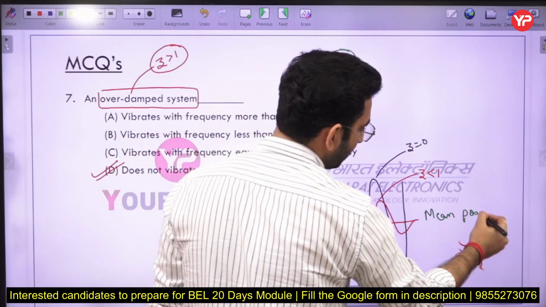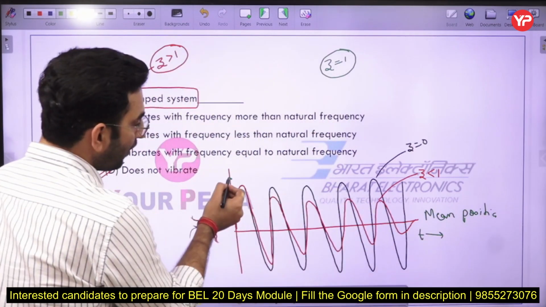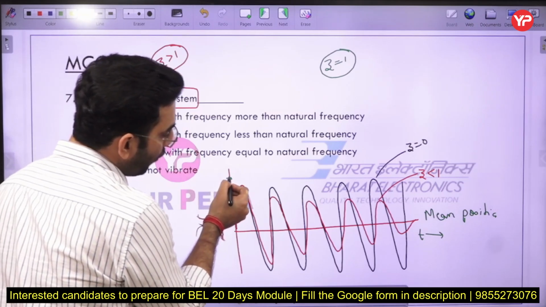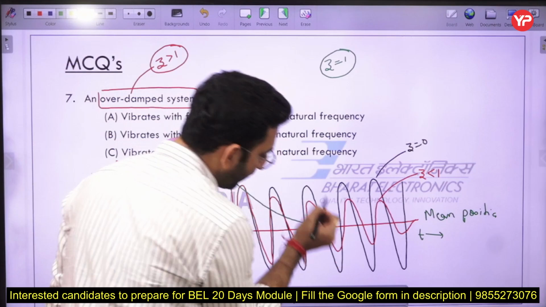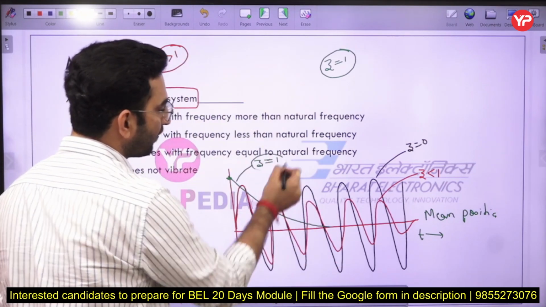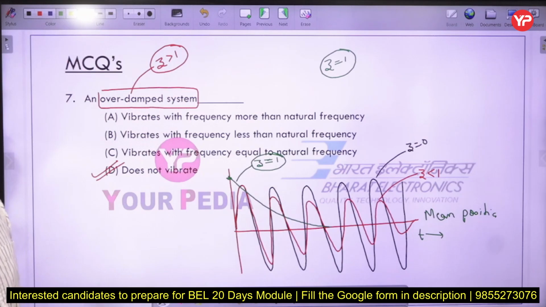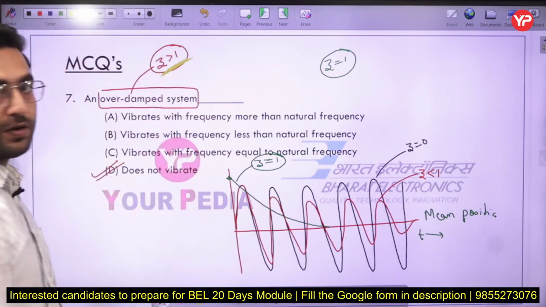Mean position. Okay, this is a time axis. Now you can see the body is just coming out to its mean position in a very short period of time here. So this green color line is representing zeta equal to 1. Just remember that part. And in the case of an overdamped system, we have zeta greater than 1.